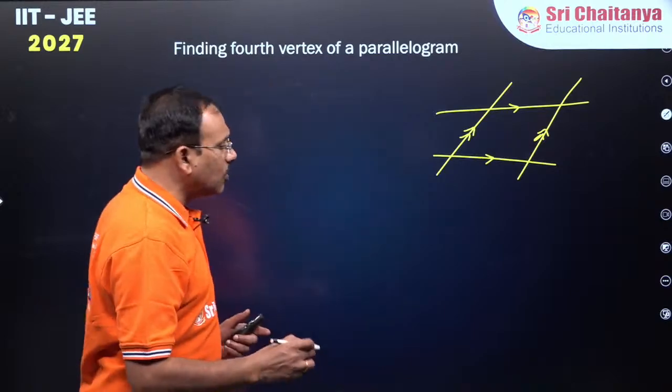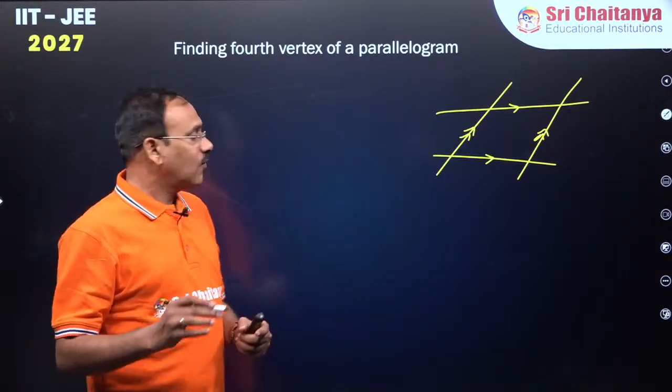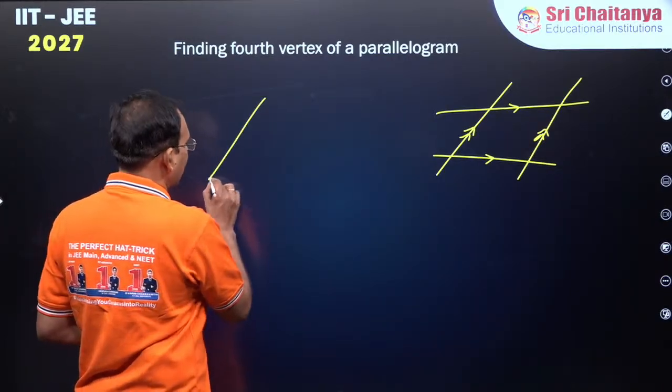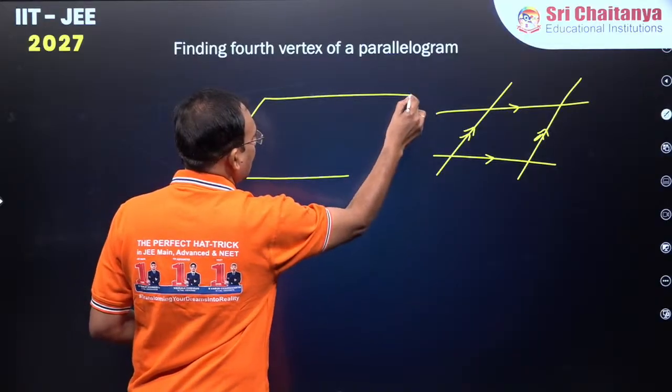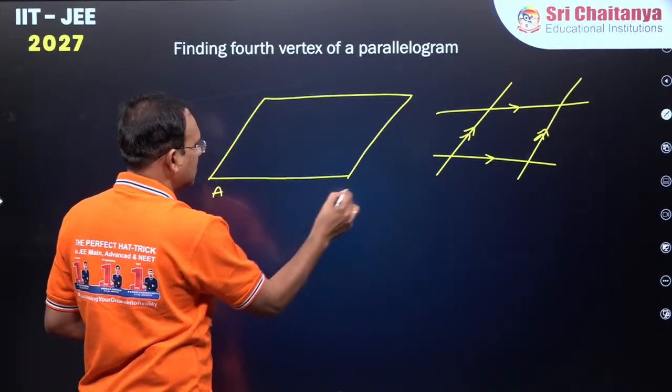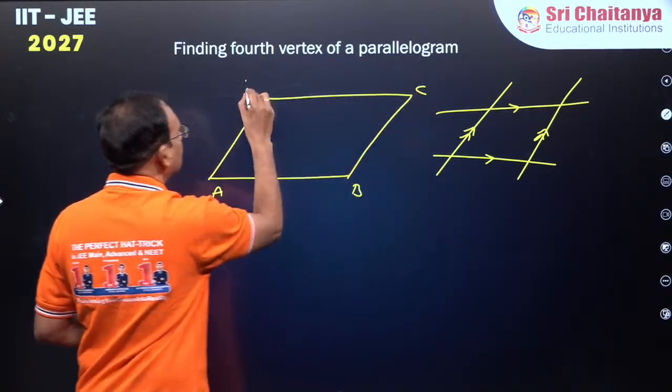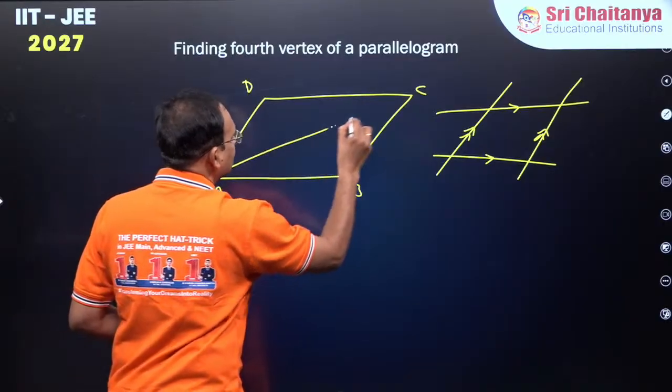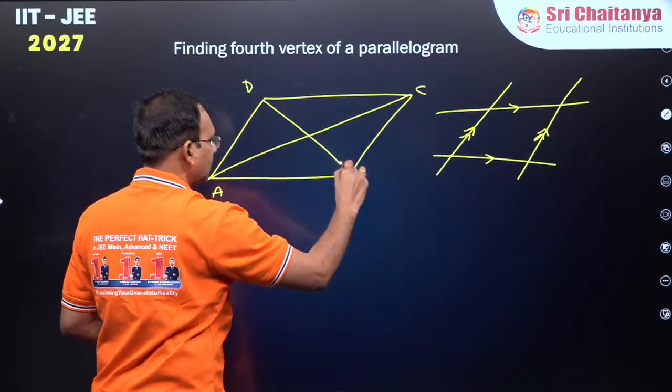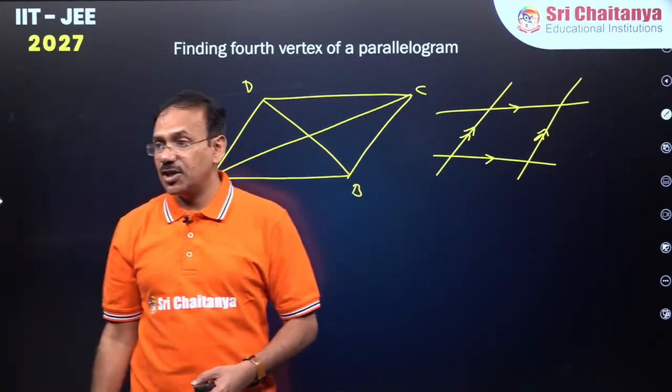And one of the most important properties of a parallelogram is, you take any parallelogram ABCD, the diagonals bisect each other.